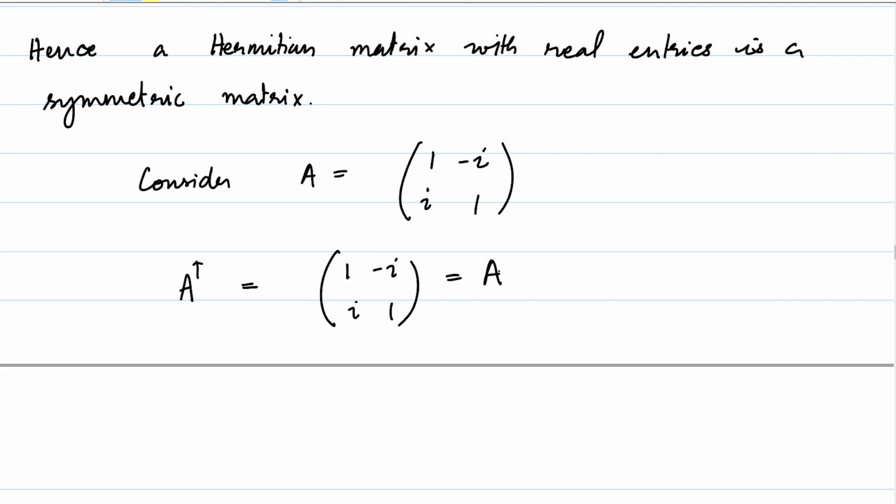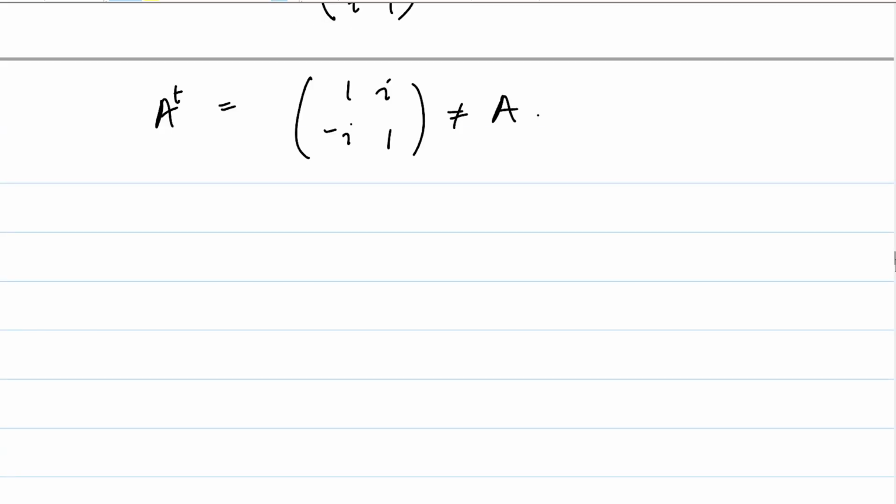But if you look at the transpose of A, the transpose is just going to be [[1, i],[-i, 1]], which is not equal to A. So this is a Hermitian matrix which is not symmetric. So the distinction of a Hermitian matrix and a symmetric matrix is quite stark in the case of matrices with complex entries. However, in the case of real entries, we just noted that a Hermitian matrix is certainly a symmetric matrix as well.